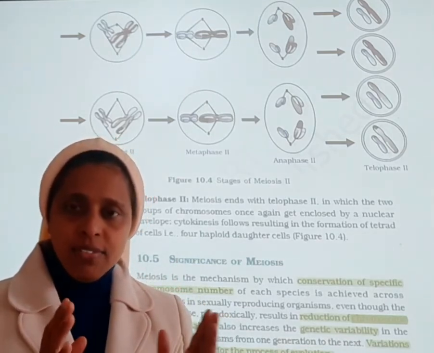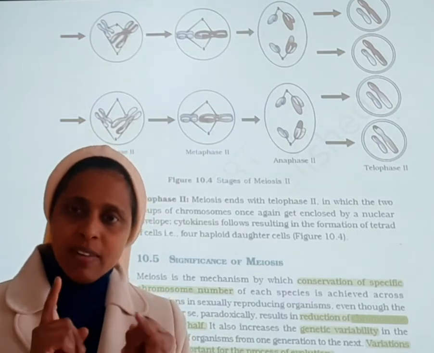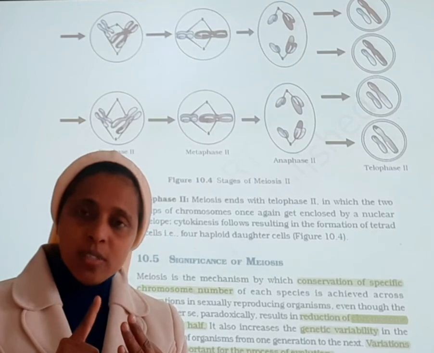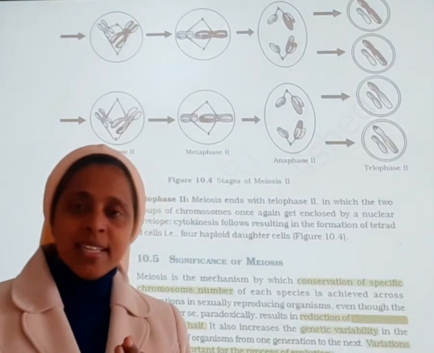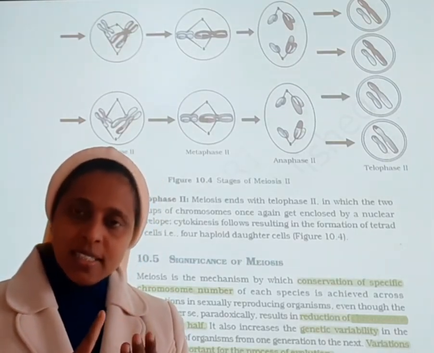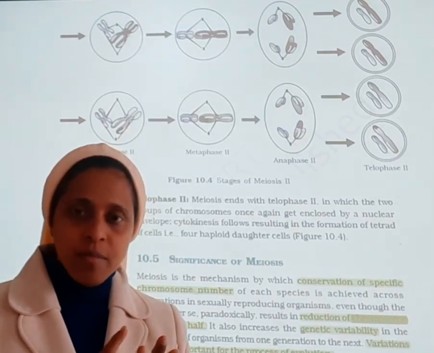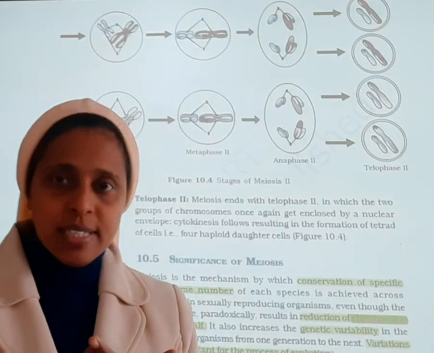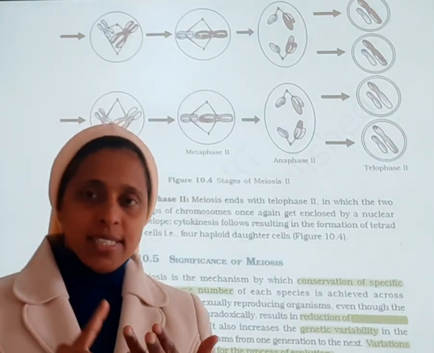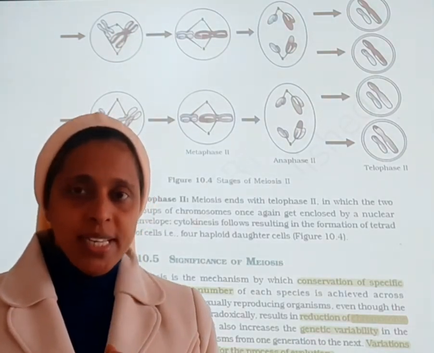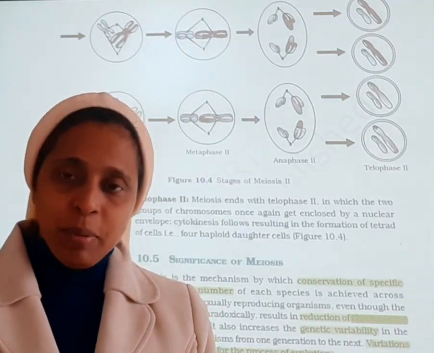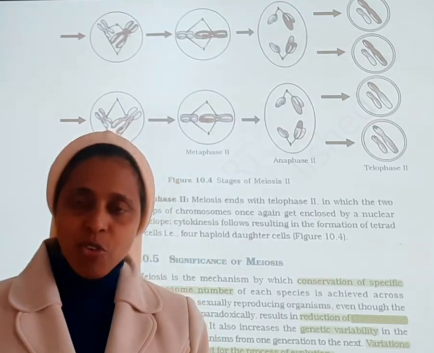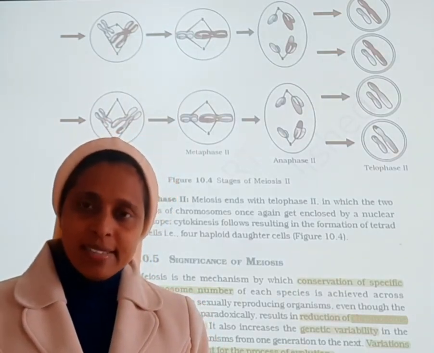So here we have completed this chapter. I hope you have understood what the cell cycle is, what cell division is, and how cell division takes place in cells. Then the importance of mitosis, the importance of meiosis, the various stages of mitosis, the various stages of meiosis, and the significance of mitosis and the significance of meiosis. Please go through your NCERT text, prepare notes accordingly, draw all the images that are necessary for your studies, and learn well.